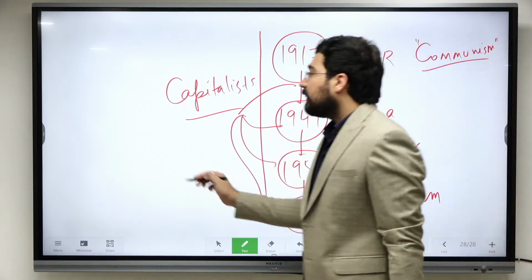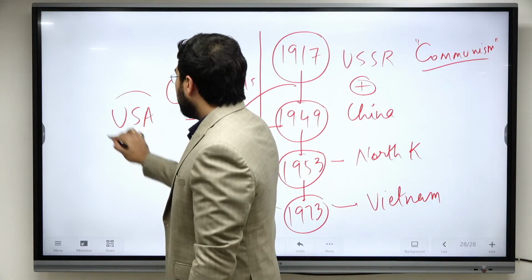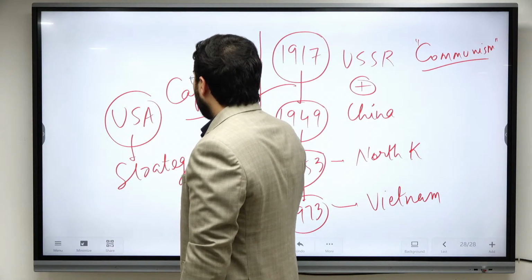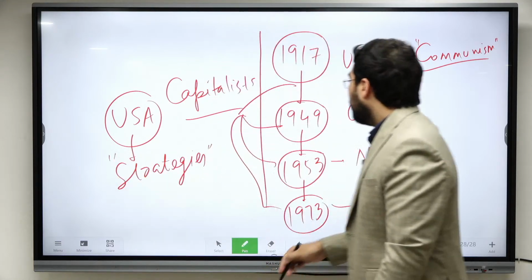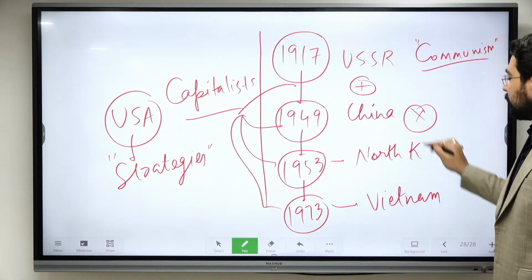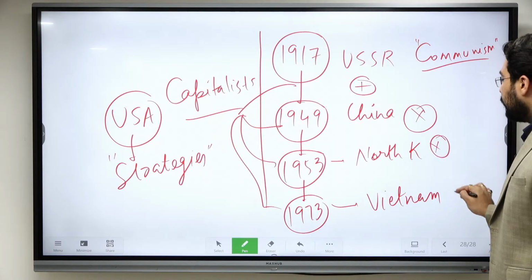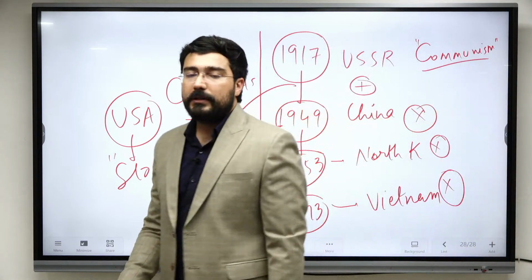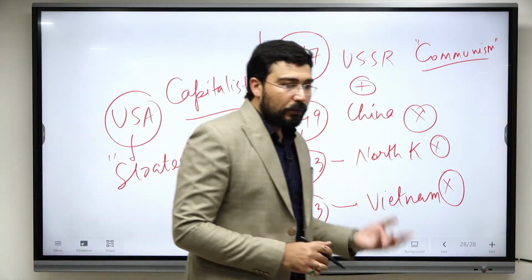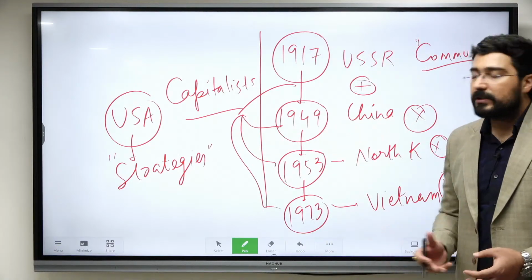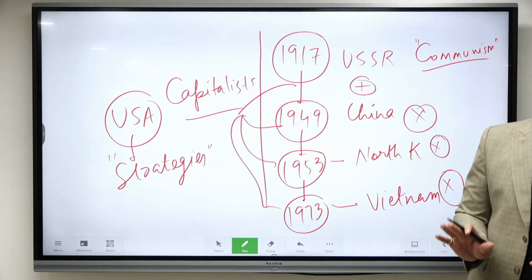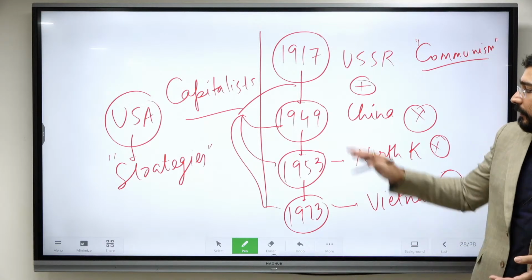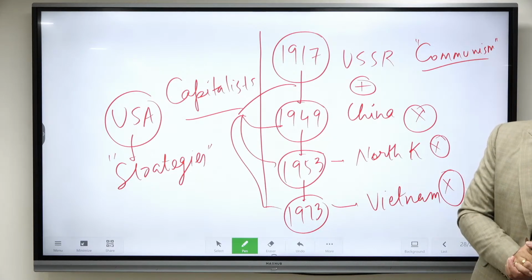That's why the USA increased its strategies, made more and more strategies which could work, but the USA specifically failed in the case of China. The USA failed in the case of North Korea, as well as in the case of Vietnam. It is often said that the policy of containing communism in Southeast Asia by the USA has been a complete failure. Such questions also come in UPSC where you have to analyze at what level we can see where they tried to interfere and failed.